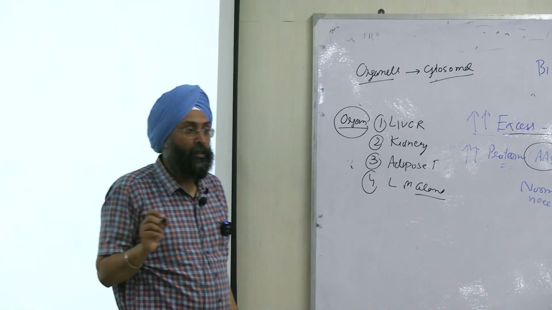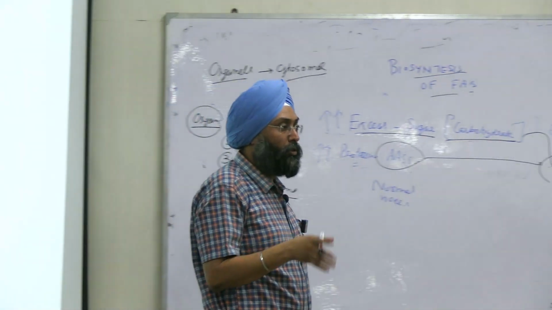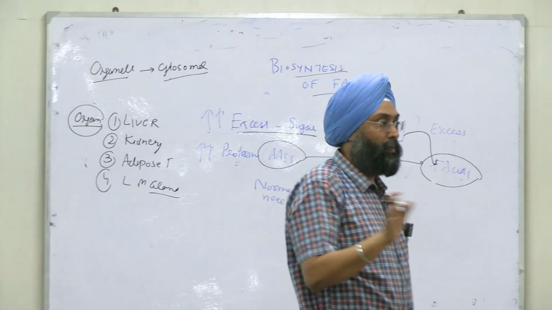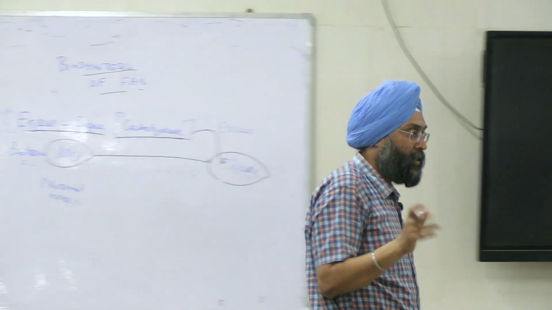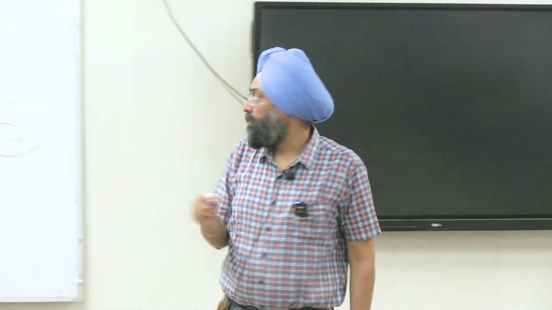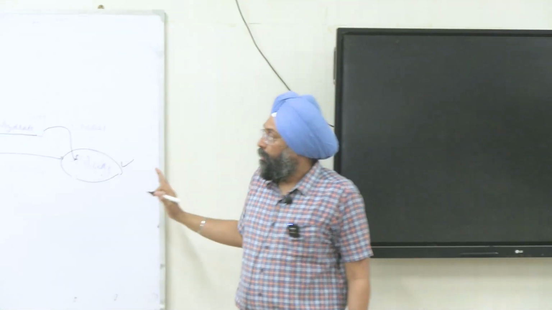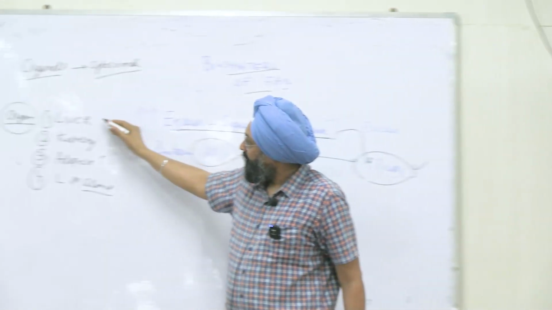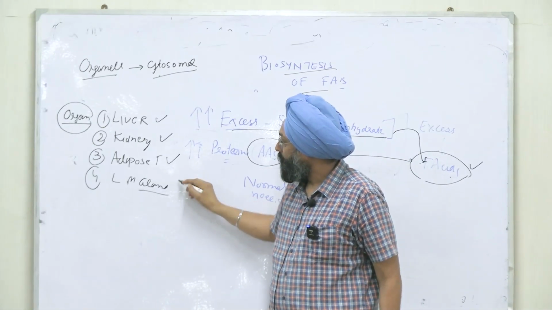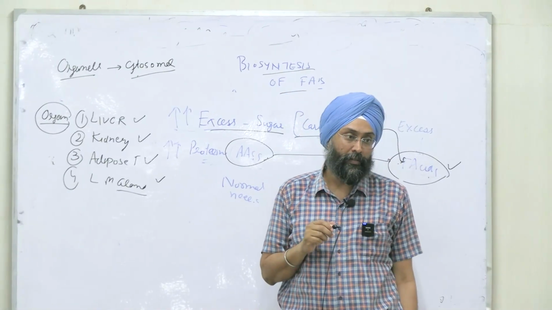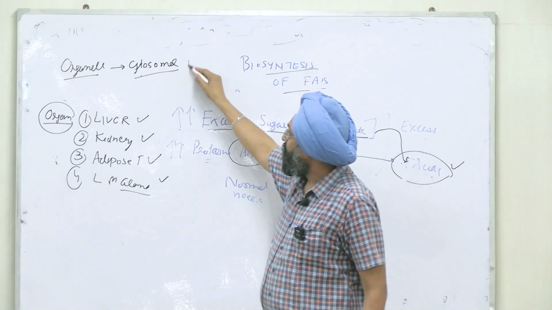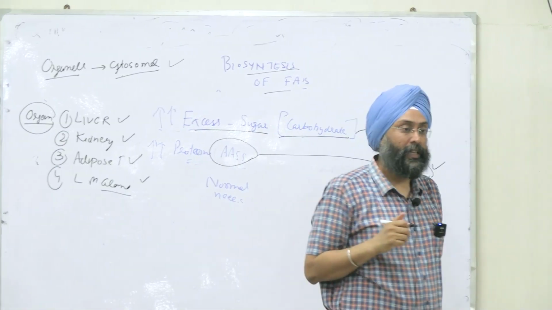So I repeat, you are taking excess glucose, you are taking excess proteins. Normally they will do the functions of the body. After that, the excess will be diverted for this fatty acid synthesis, right? Now coming to the organs: liver, kidney, adipose tissue, and lactating mammary gland, right? And it happens in the cytosolic fraction of the cell, right?